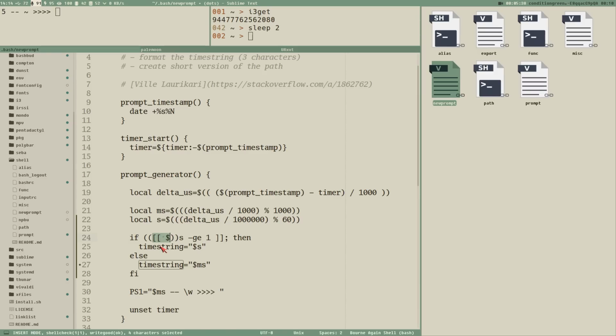But you can also do this, and I think this might also be bash exclusive. Maybe it is POSIX compliant, I'm actually not sure. If you have double parentheses instead of double square brackets, that means you are now doing an arithmetic test, and now this GE flag doesn't work. Now you write it like a normal math test. So if s is greater than or equal to 1, this means the same thing. In my opinion, this is the cleanest one to do when you are doing pure mathematical tests. And I also think it's faster, but I'm not 100% sure about that.